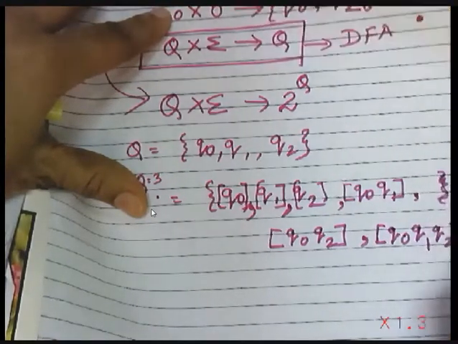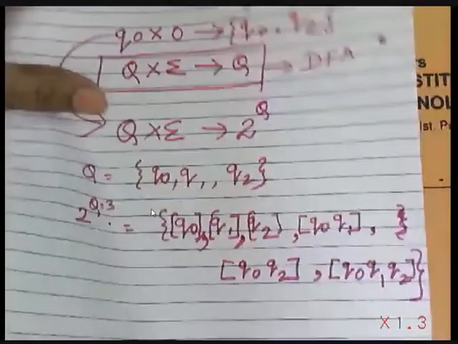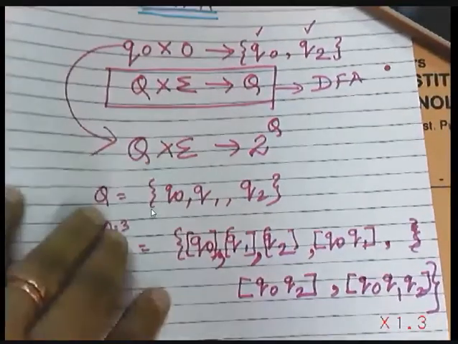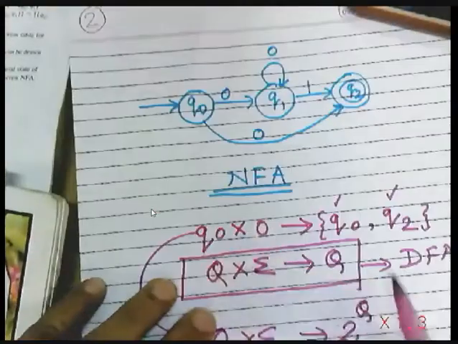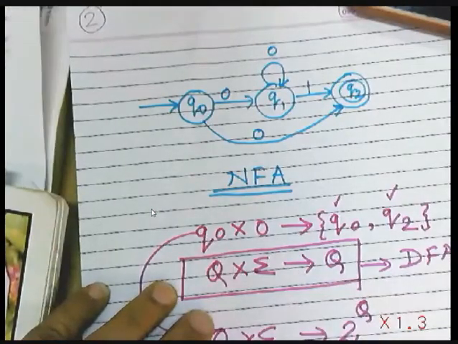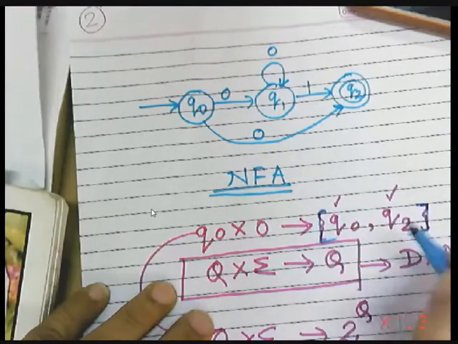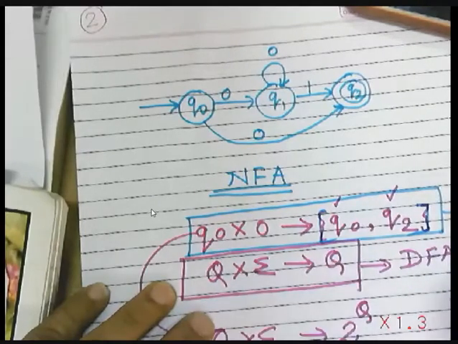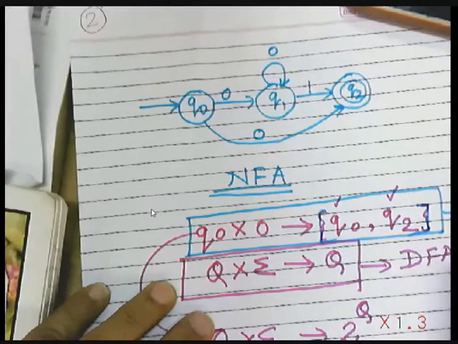Okay, so these will be the different states where I can go with a current input. Now in the above example, we have moved to a combination which is Q0, Q2. Is it available? Yes, it is available. So this is a case of NFA.